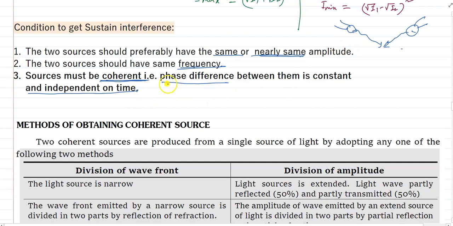If we take two red lights, they have the same frequency, and I can provide the same amplitude, but the phase difference is not constant with time, because the two sources emitting light have an initial phase that is always changing. So to get coherent sources we need some special setup.